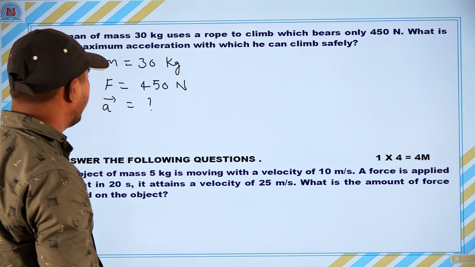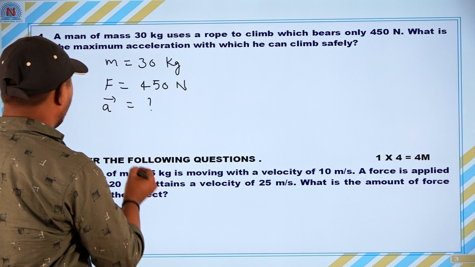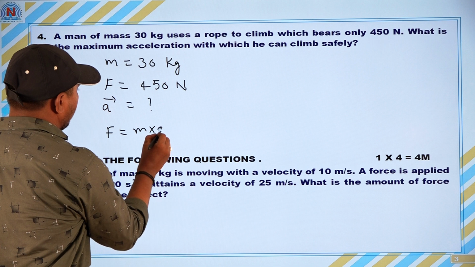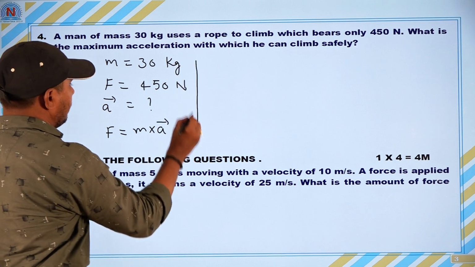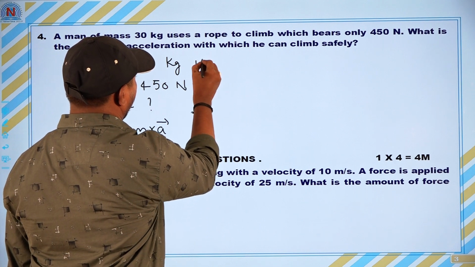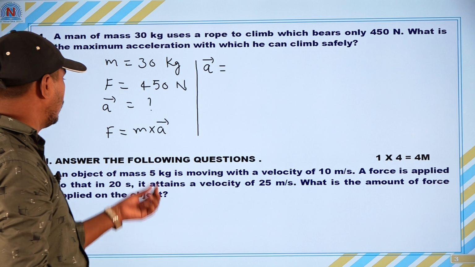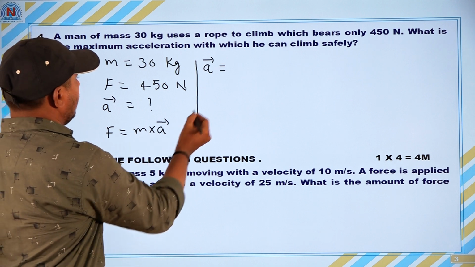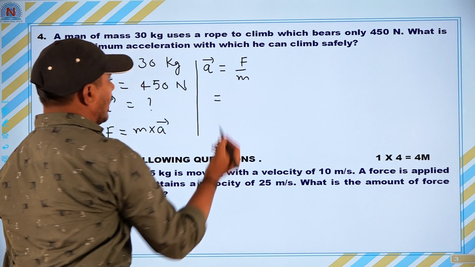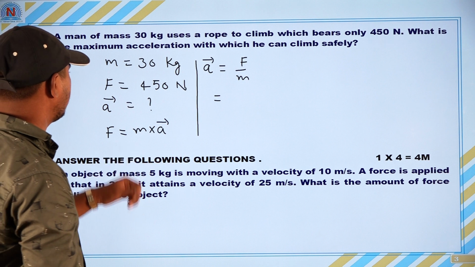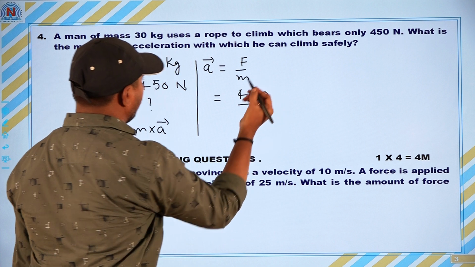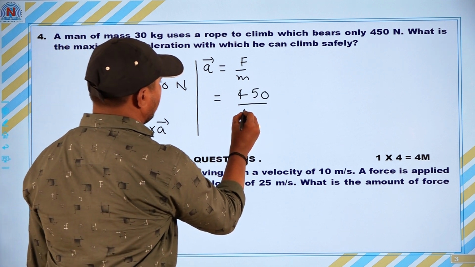You know very well, according to Newton's second law, what is the force formula? Force F is equal to M into A. From this formula, what about A? Acceleration is equal to force by mass, F by M. So, substitute these values here. Force is 450 by mass value 30 kg.